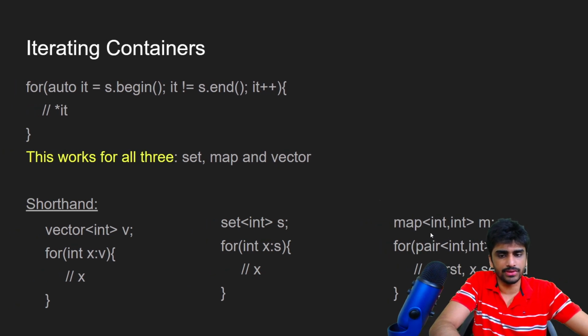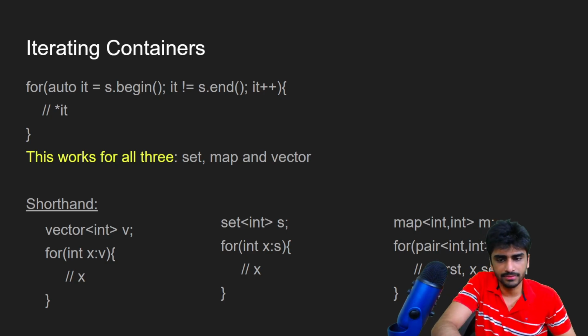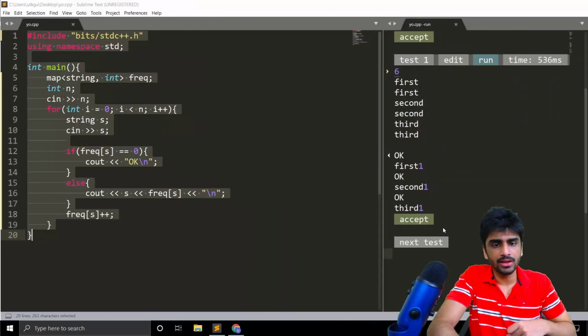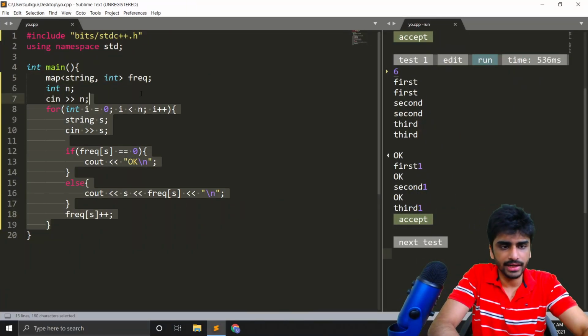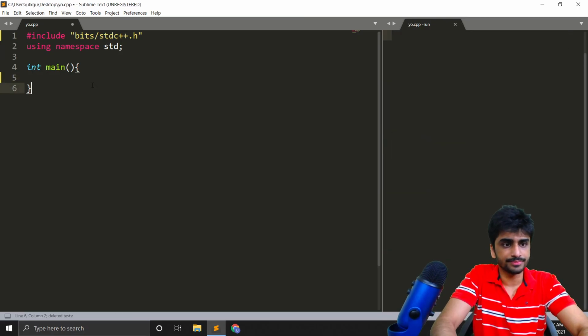And if it's a map of string comma int, then we will put pair string int here, and then we can access the individual elements like this: x dot first, x dot second. So now that we know how to iterate a set, let's see if it keeps unique values or not.